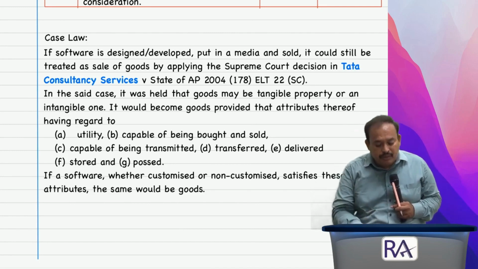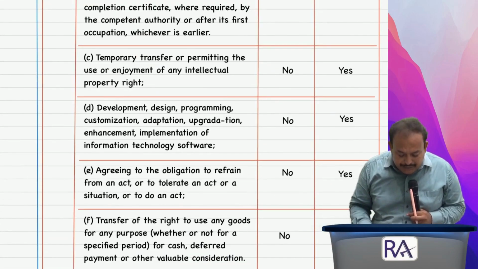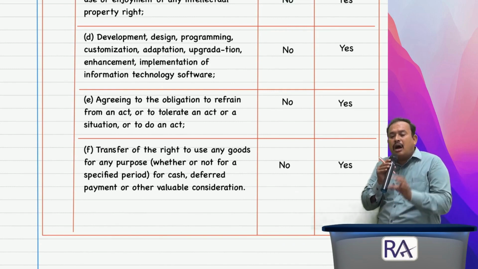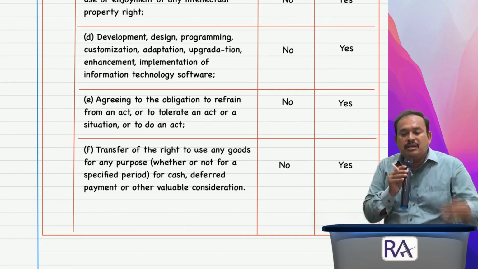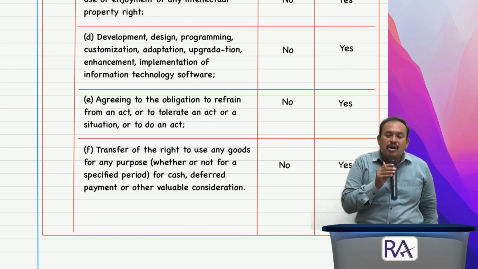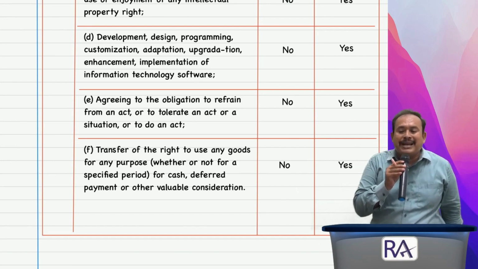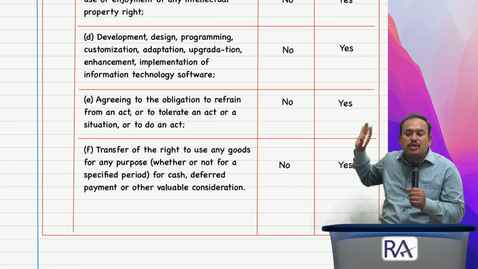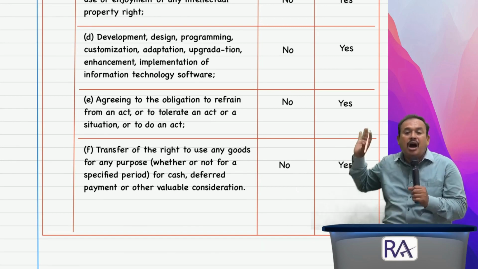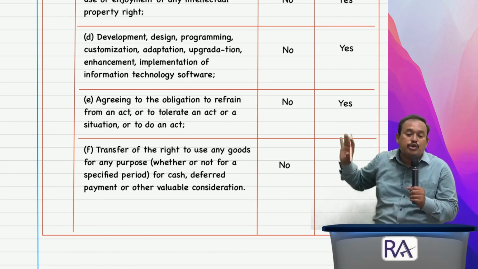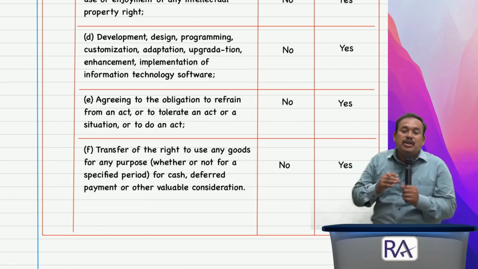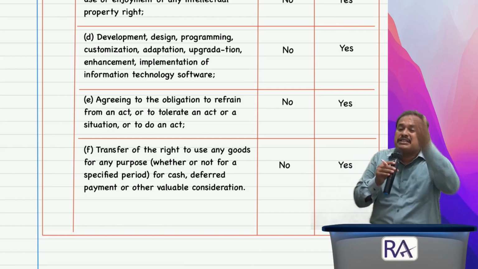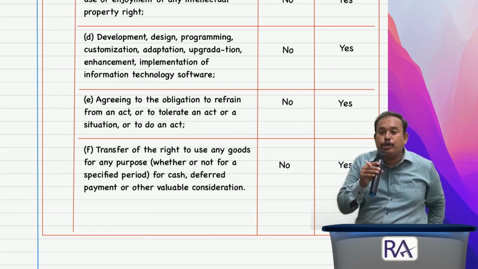Further referring to you here, very important point number E: agreeing to the obligation to refrain from an act or to tolerate an act or a situation or to do an act for a consideration. Based on this, there is an elaborate circular issued by the CBIC in the recent past, which is applicable for your November 2022 exam onwards.